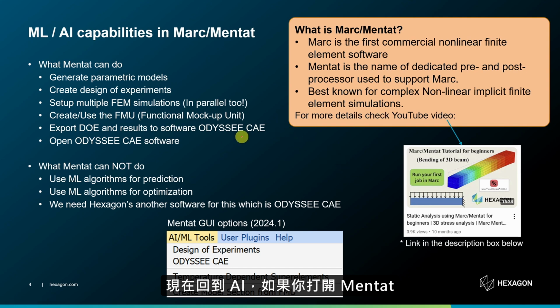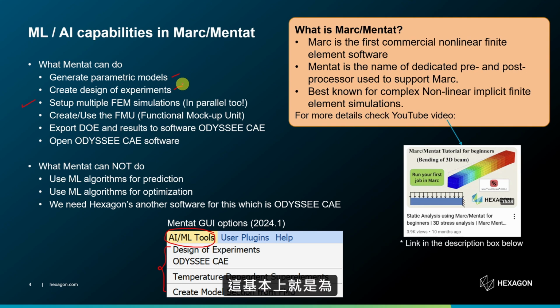Now back to AI. If you open Mentat, then in the Mentat GUI you can see this button which says AI ML tools. And these are some things Mentat can do, which I have listed down over here as well, such as you can generate parametric models, you can create design of experiments.